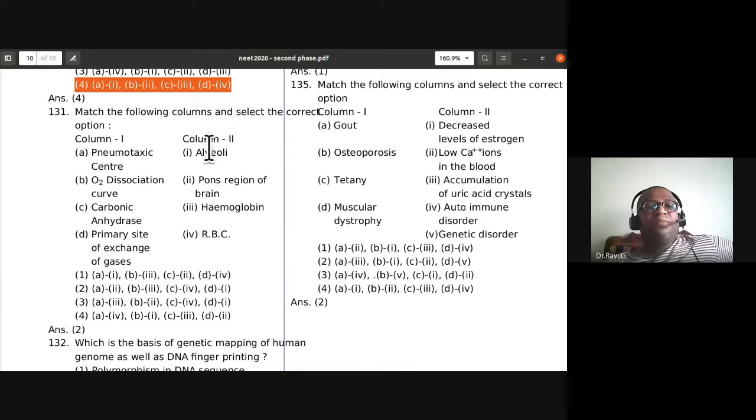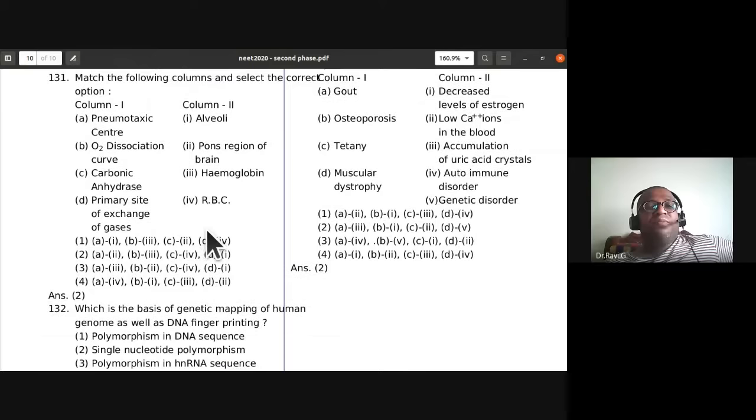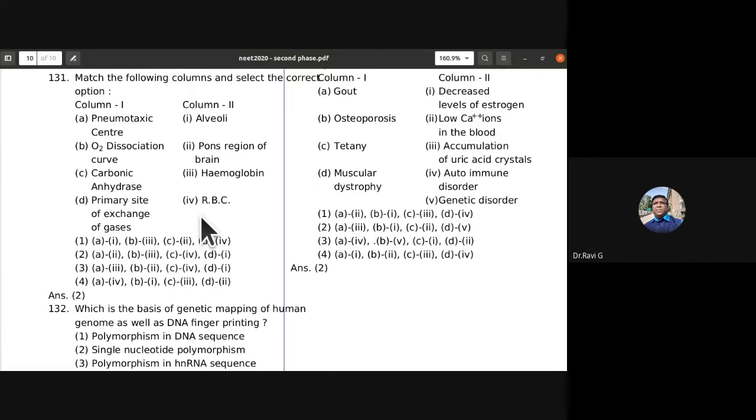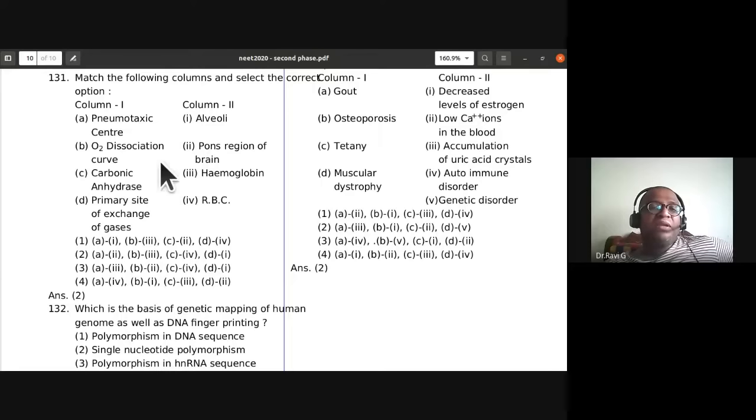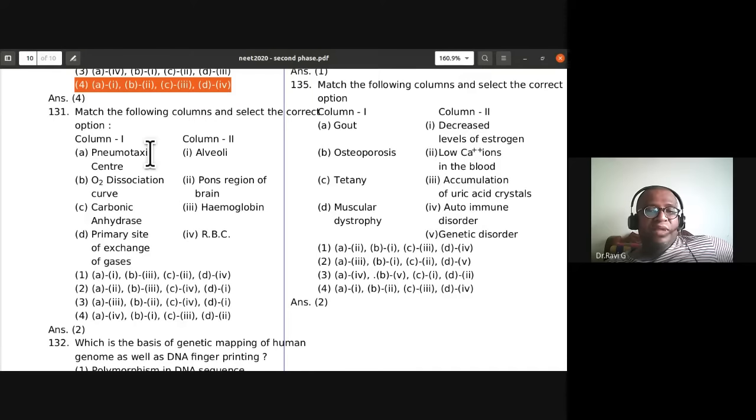So match the following columns and select the correct option. Pneumotaxic center. So what is it concerned with? The pneumotaxic center is in the pons region of the brain. Oxygen dissociation curve, you notice this in hemoglobin.